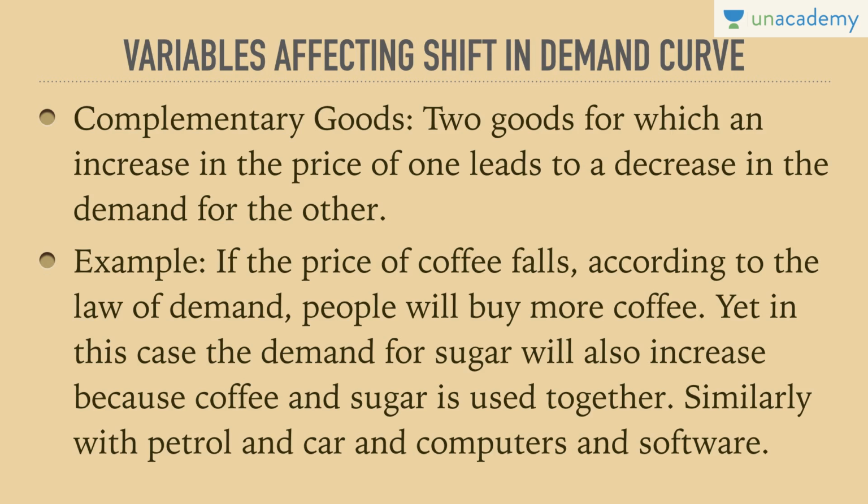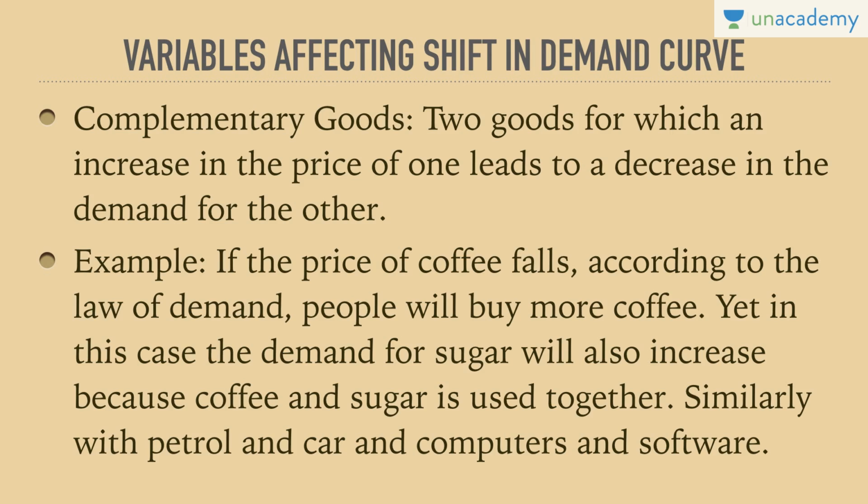So petrol never touched its rate, but still its demand curve would shift to the right because of the presence of a complement. On the other hand, if the price of the car rises, the demand for car would fall and automatically the demand for petrol would also fall. It would lead to a leftward shift in the demand curve for petrol. So petrol and car are considered to be complements.